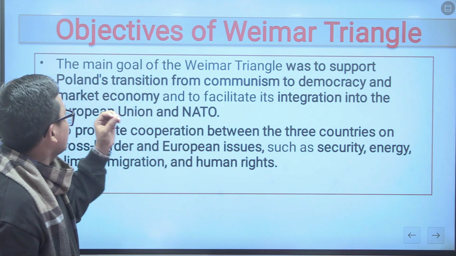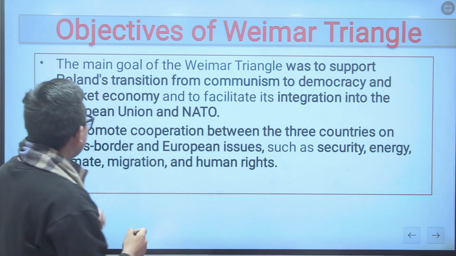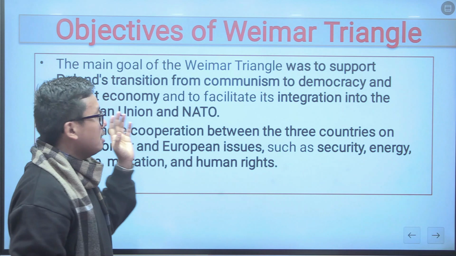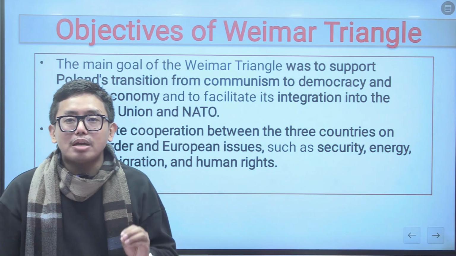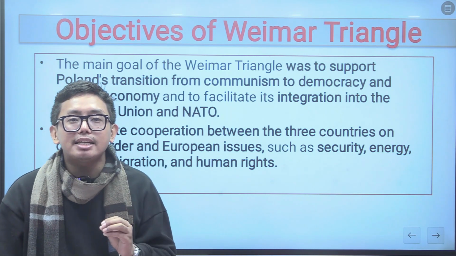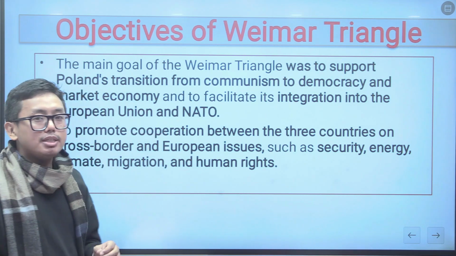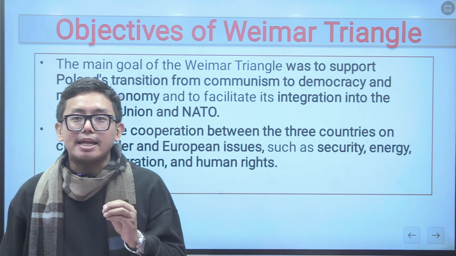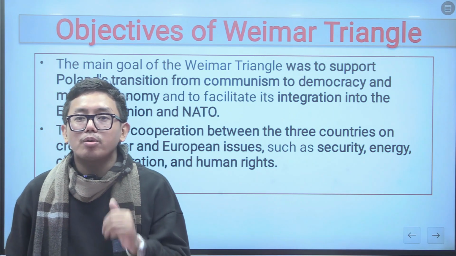The Weimar Triangle aimed at the transition of Poland from communism to democracy and at establishing a market economy in Poland. The most important objective was to facilitate the integration of Poland into the European Union and NATO. Basically, through the Weimar Triangle's negotiations, Poland became a member of NATO and the European Union.